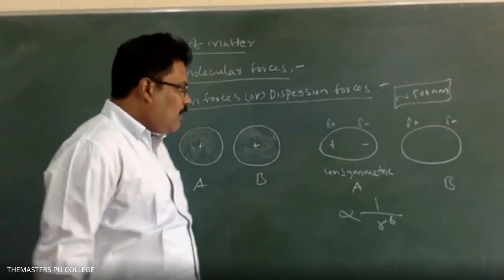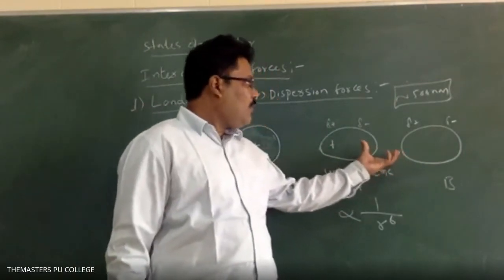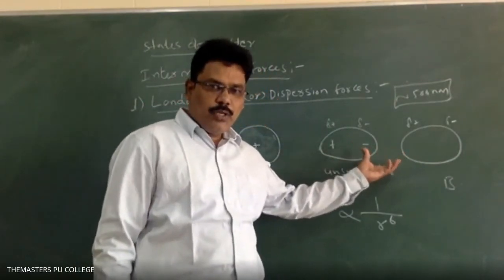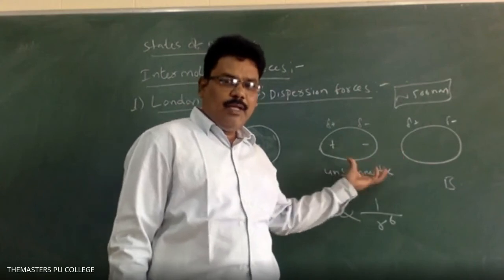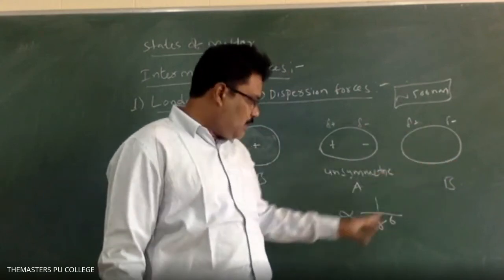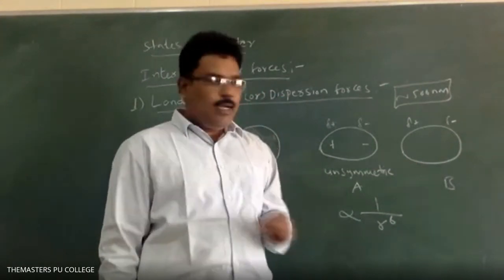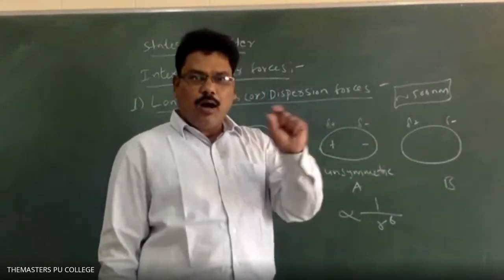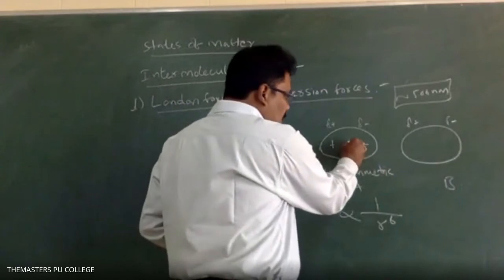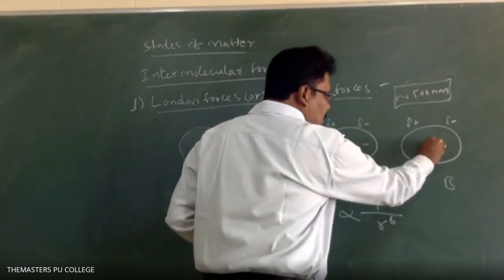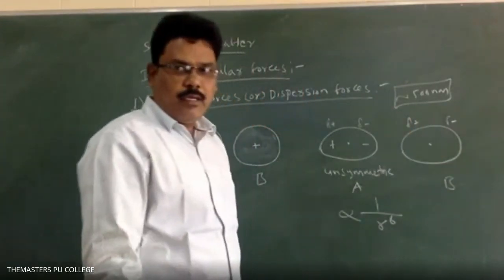Sir, can you explain that inversely proportional to internuclear distance? Yes. The attractive force, that is the London force, present between the atoms is inversely proportional to the sixth power of the internuclear distance, that is R. For example, this is the nucleus of one atom and this is the nucleus of the other.